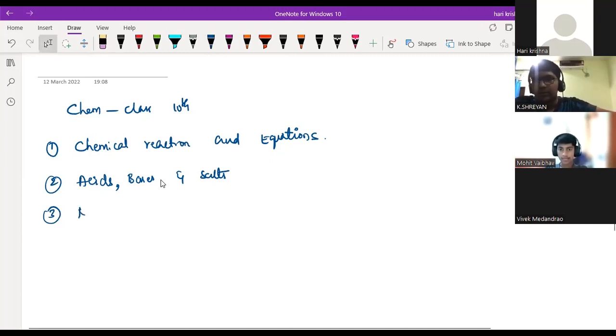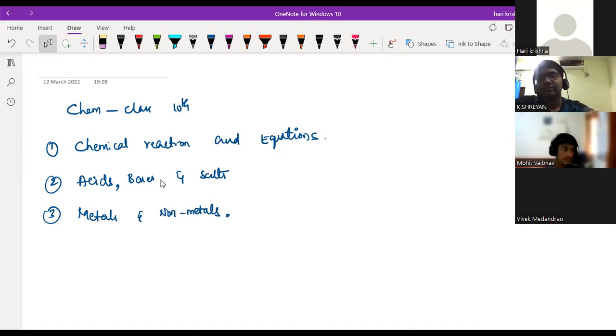And the third one is Metals and Non-metals. Metals and non-metals, periodic table. So this topic also you know very well. Is it there in 8th standard, sir? It is there in the 6th standard.